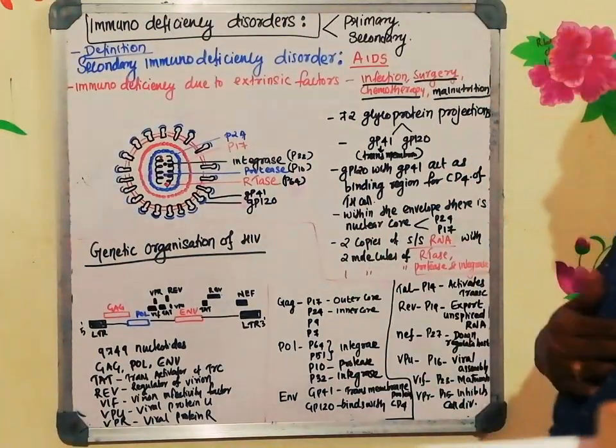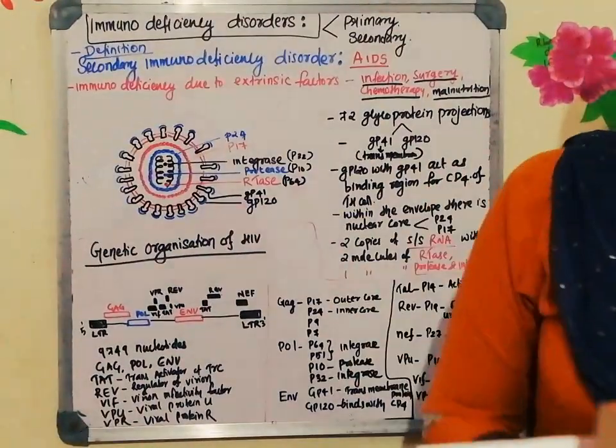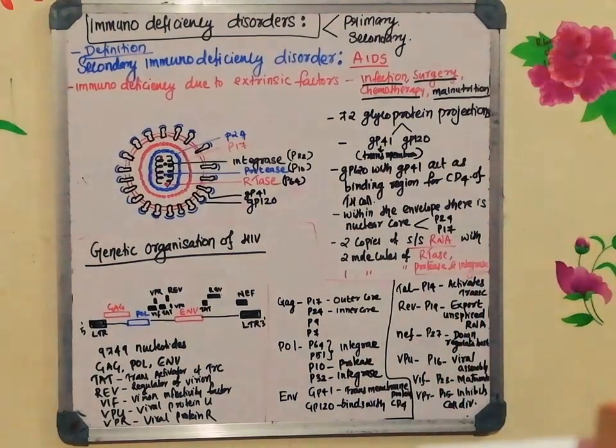Clear? Now I'll tell you once again whatever points I have written here. It has 72 glycoprotein projections. How many glycoprotein projections are there on the surface? 72 glycoprotein projections, composed of two proteins. One is GP120, another one is GP41. GP41 is a transmembrane molecule that crosses the lipid bilayer. GP120 associates with GP41 and serves as the viral receptor for the CD4.